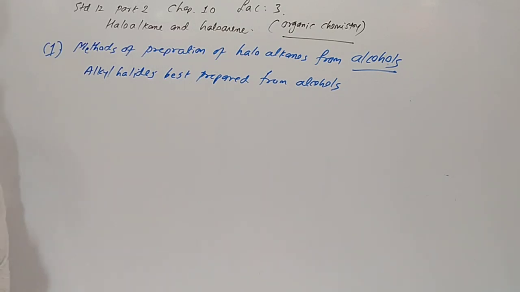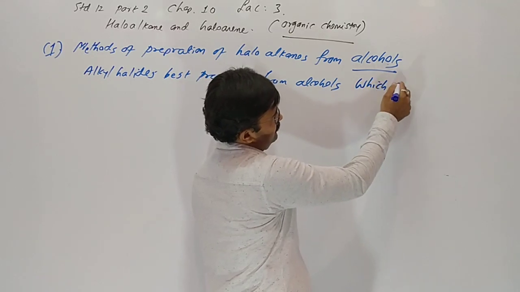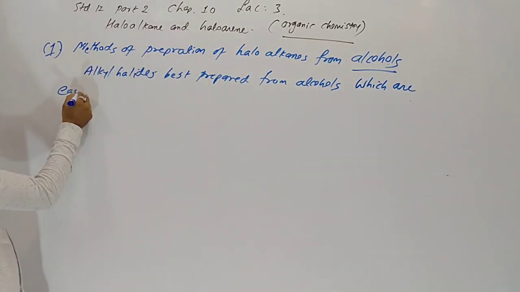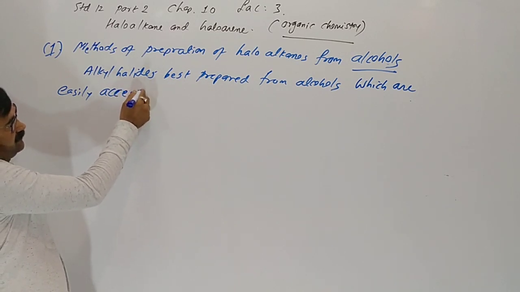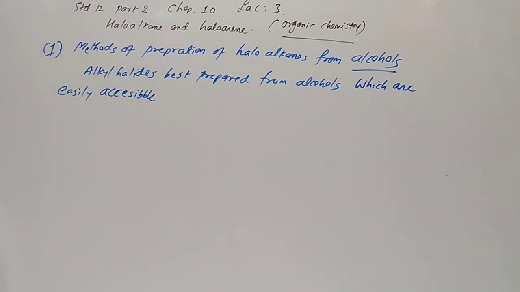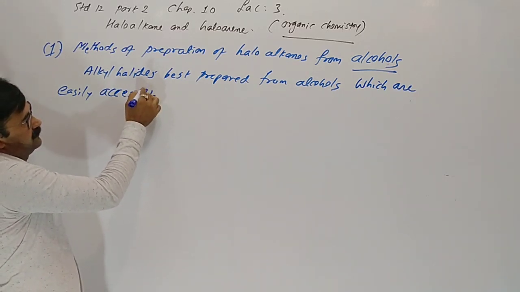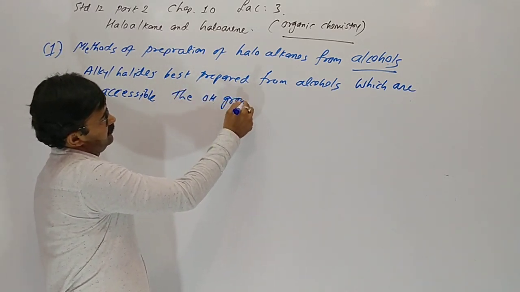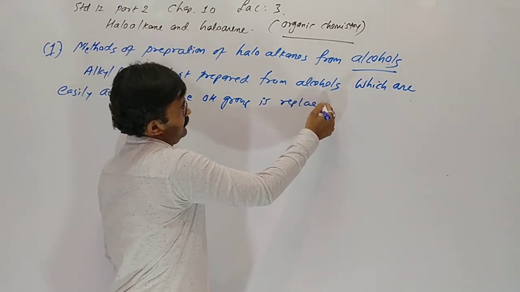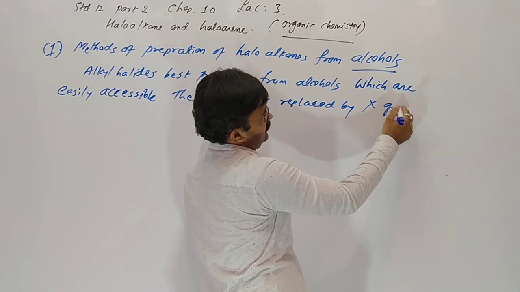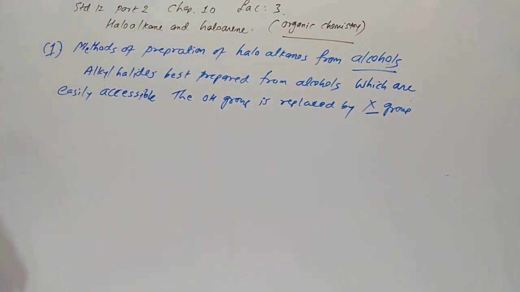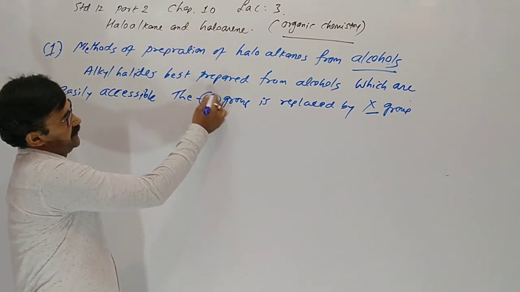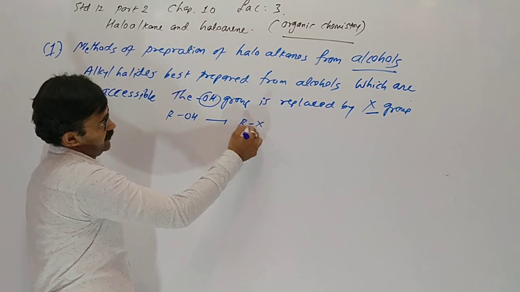The hydroxyl group of the alcohol is replaced by a halogen group easily on reaction.